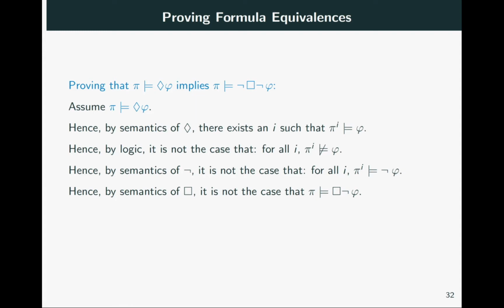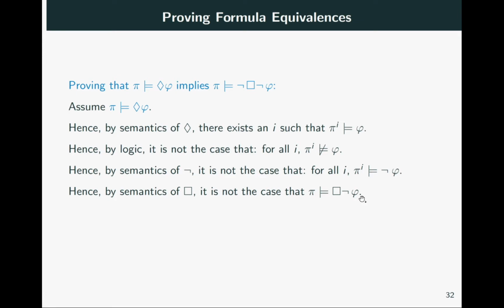Furthermore, applying the semantics of always, from the above we obtain that it is not the case that pi satisfies always not phi. Right? All we need in the last reasoning step is to note that these two mean the same: for all i, pi i satisfies not phi, and pi satisfies always not phi.